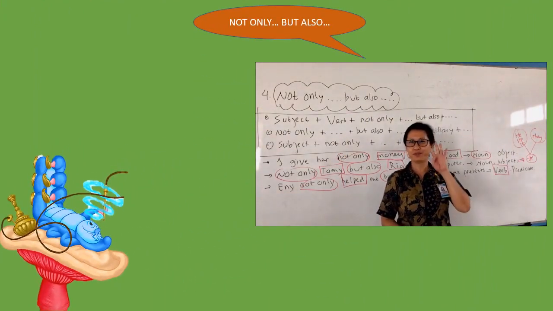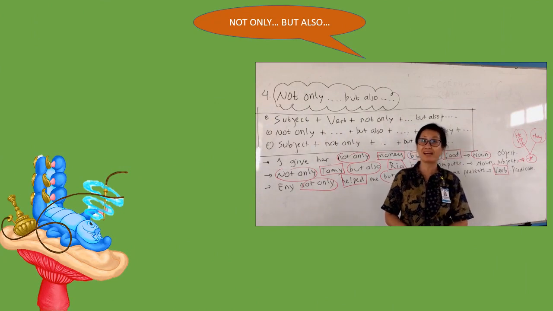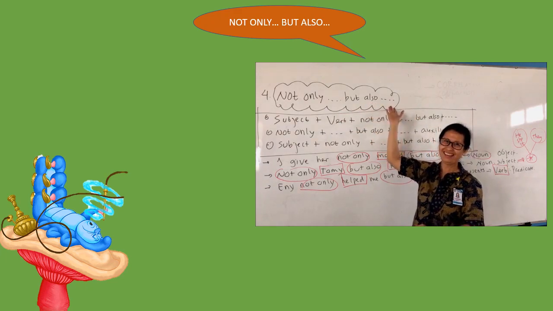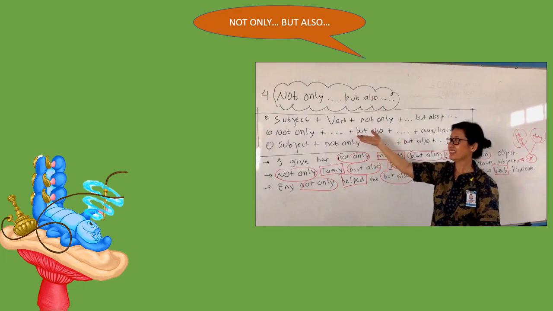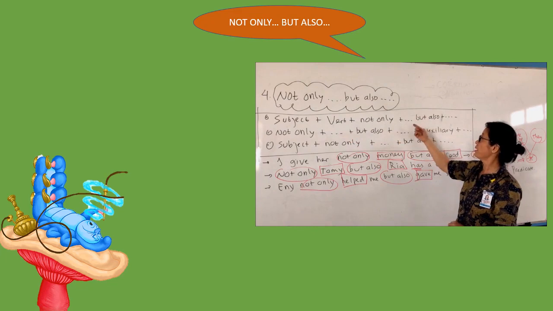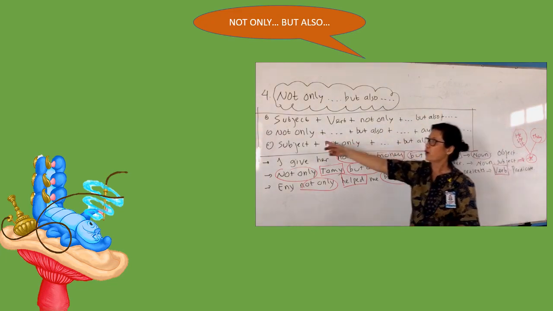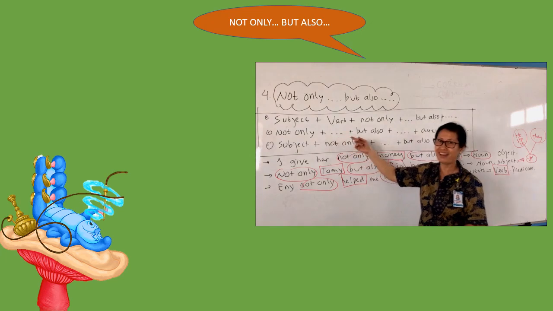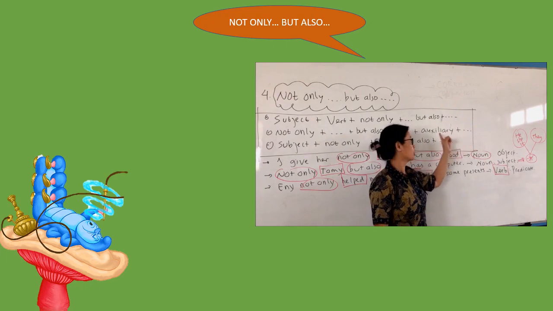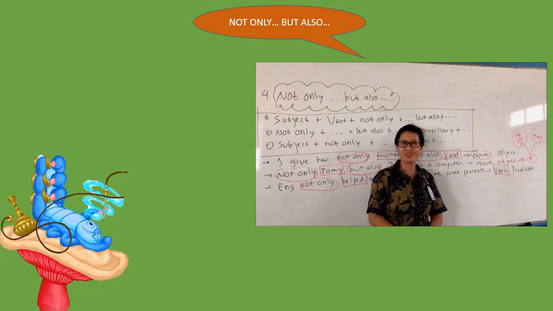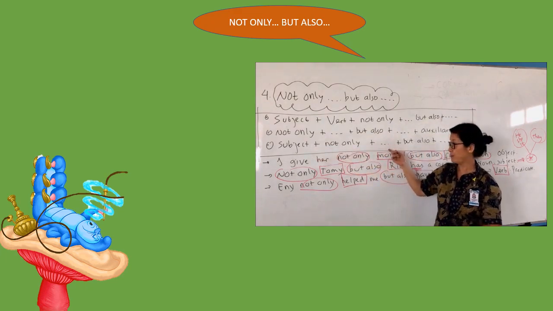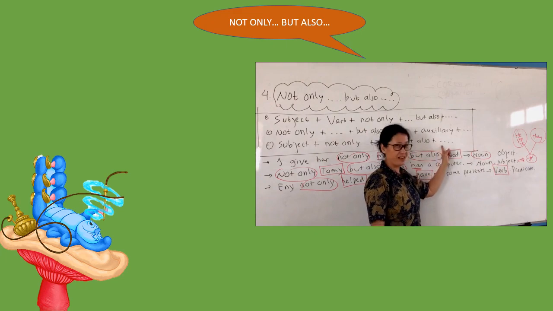Finally, we come to the fourth one and the last one. We are talking about not only blah blah, but also blah blah. And here is the pattern. The first we have subject, verb, or be, it can be not only blah blah, but also blah blah. The second, not only blah blah, but also blah blah. Auxiliary here means kata kerja bantu. Okay? And the third you have subject, not only blah blah, but also blah blah.